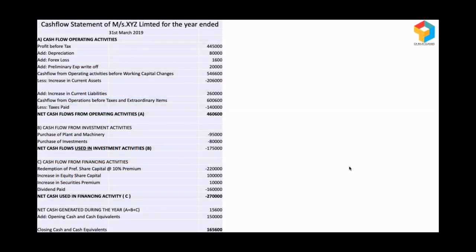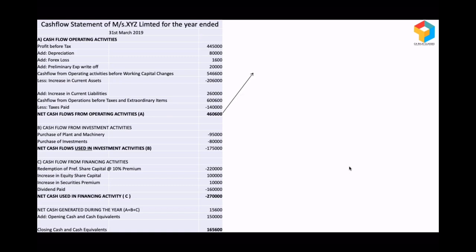Let me show you a real life cash flow statement. It will look something like this, with many line items and sub-line items. But being part of a bank, as a bank executive, your focus should be on how to read the cash flow statement, because the preparation of cash flow statements is taken care of by accountants. So you should know where you have to keep your eyes.